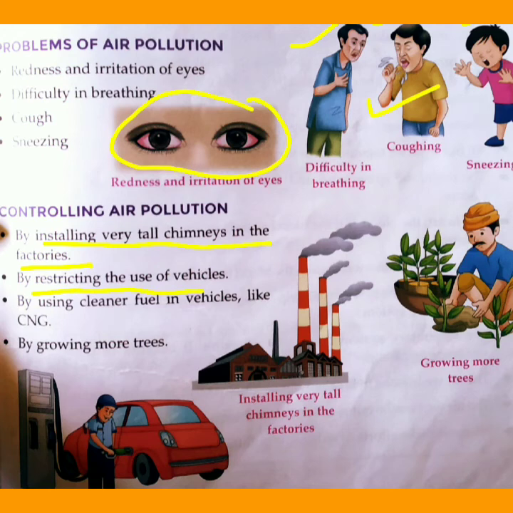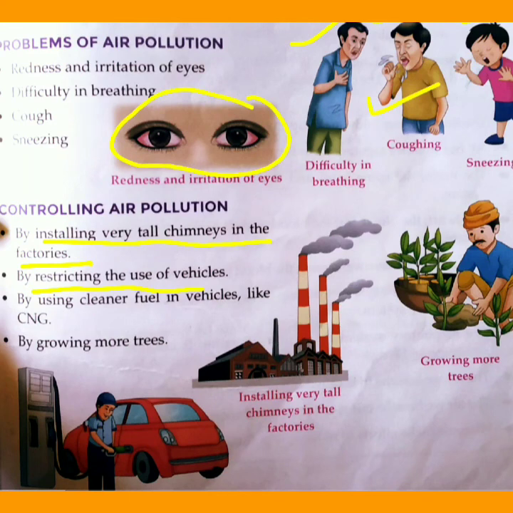Vehicles release harmful smoke, the black smoke that you may have seen, which pollutes the air and is very harmful to inhale. Next, people should use cleaner fuel in vehicles like CNG, that is compressed natural gas.